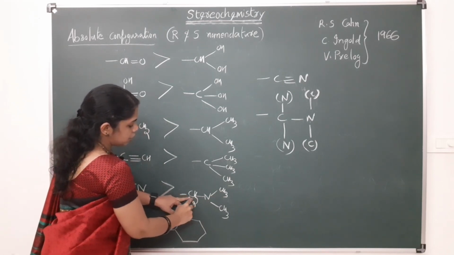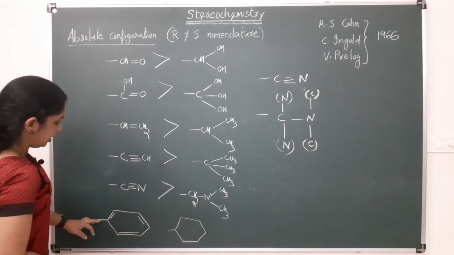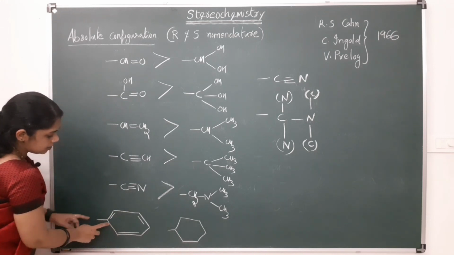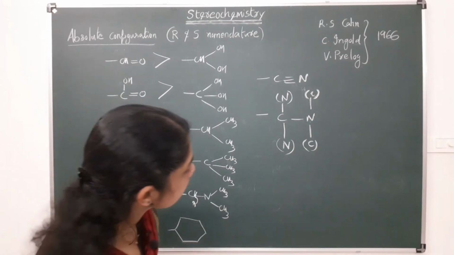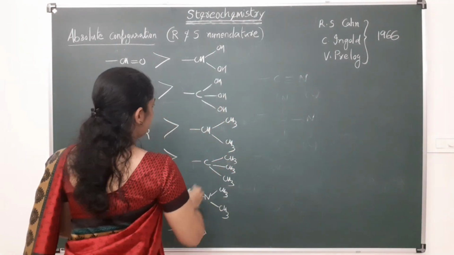Here carbon is attached to 2 hydrogens and 1 nitrogen. So this will get higher priority. Similarly, in the case of this system, this benzene ring, in the case of benzene ring also,